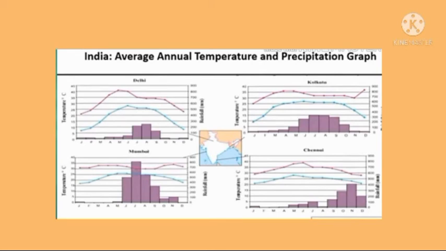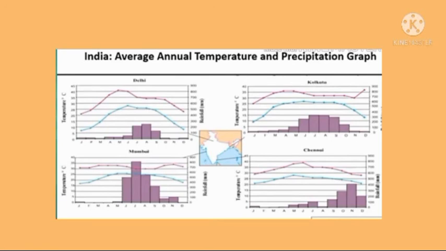But the southern part of India receives rains from the southwest and the northeast monsoon winds. Chennai is located in the southern part of India, so it receives rainfall for nearly 7 to 8 months. That is the reason I told you that it receives the northeast monsoon winds, that means the retreating monsoon.